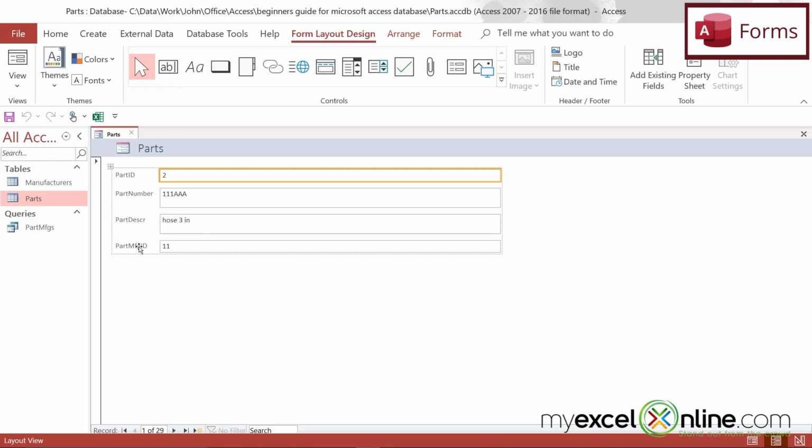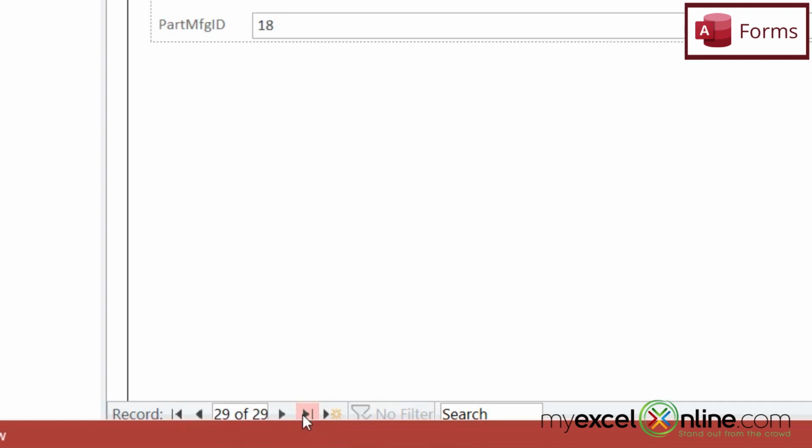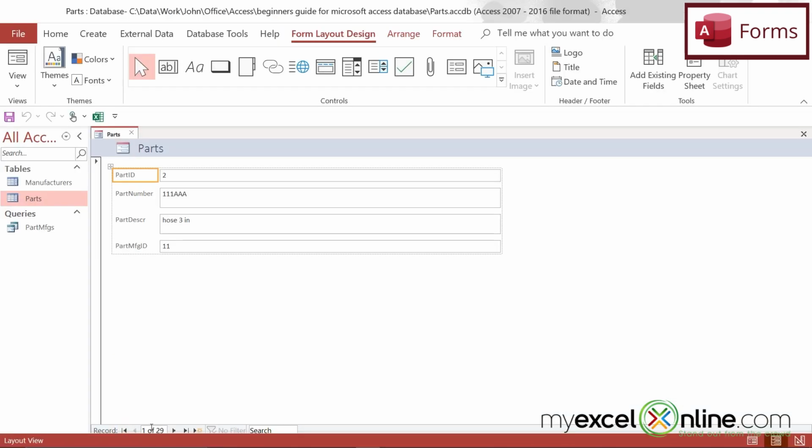I have the part number, the part description, and the manufacturer ID. And down here you can see that I have 29 records. If I click these buttons down here, these are called my navigation buttons, I can click through each one of these records in my table. This one with the line will take me to the last record, and this one with the line before it will take me to the first record. And this one here with the star will take me to a new record.